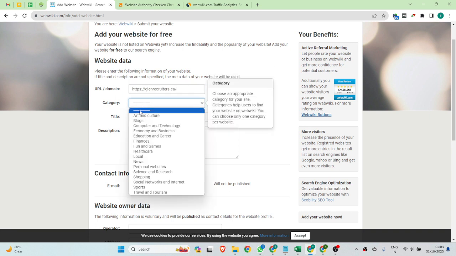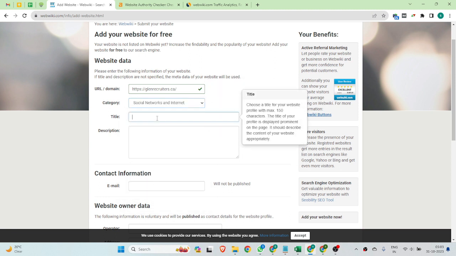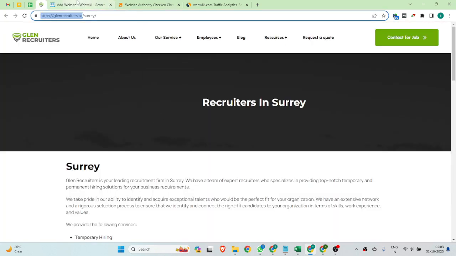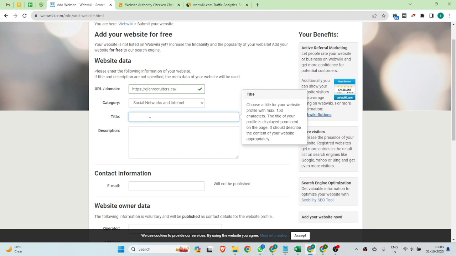There is an option where you can choose your category: shopping, social network, science, news, healthcare, finance, social network and internet, and you have to choose your title: recruitment agency in Canada.